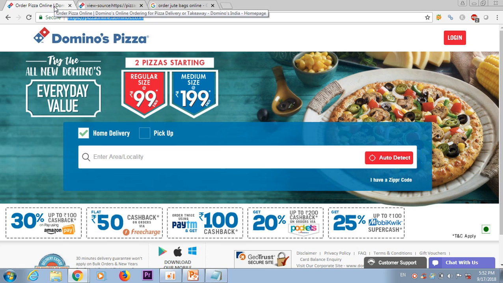Based on the title tag only, the Google bots read the title tag and get the information as soon as possible. So the title tag is very important.